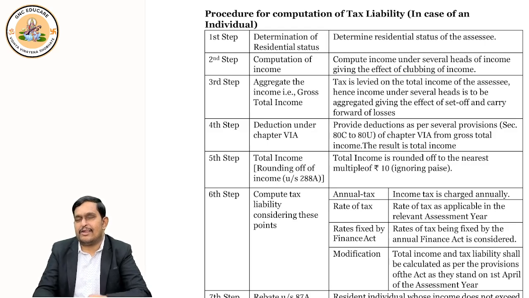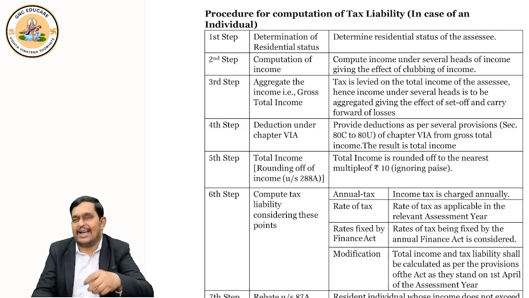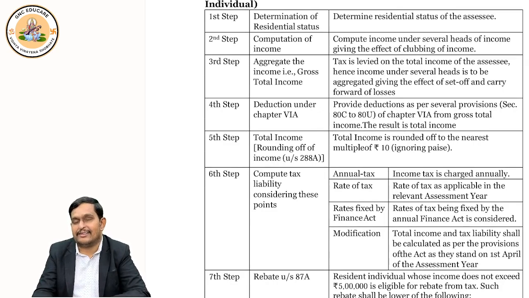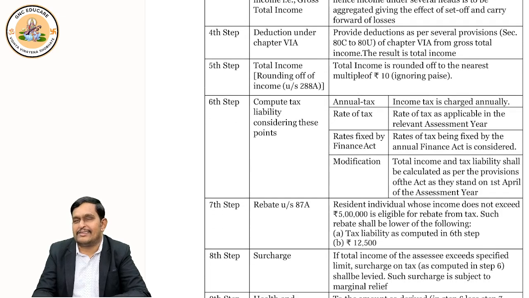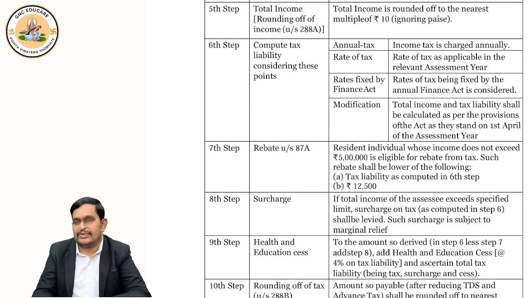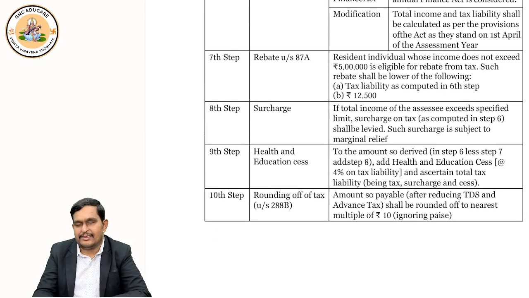Then suppose you are a super income earner, then there will be tax on tax, and that we call surcharge. What is surcharge? It's a tax on tax. So that surcharge should be added.